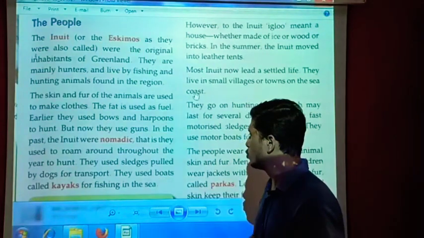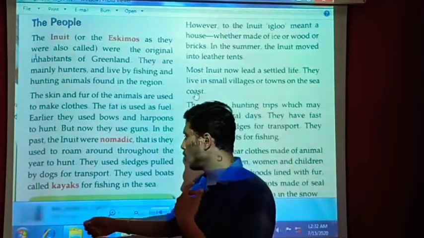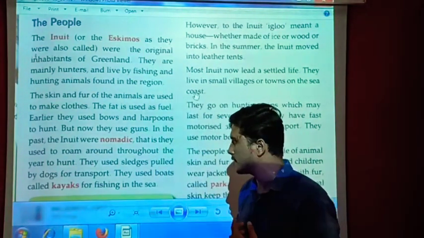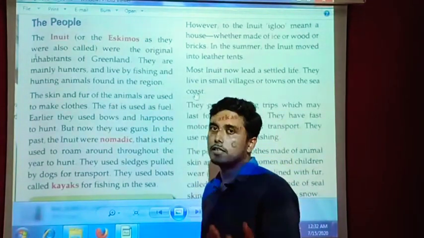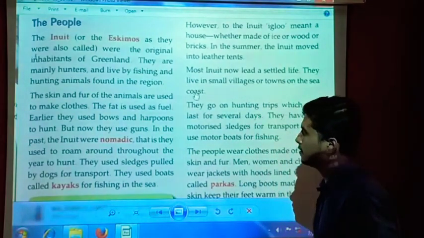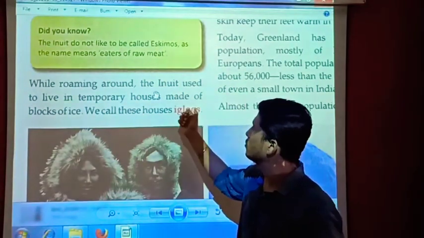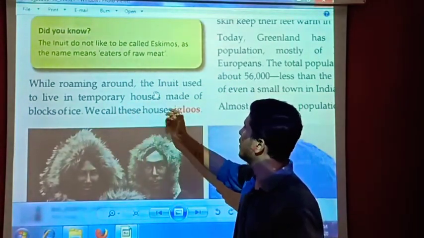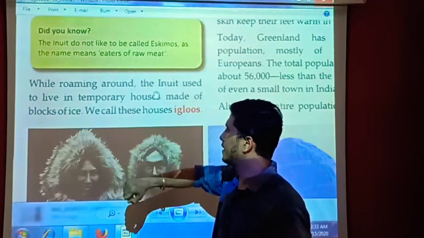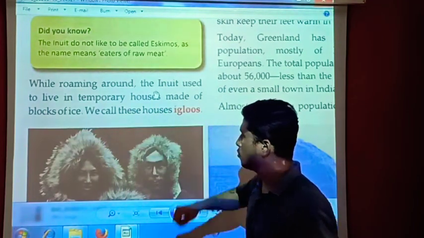So they use boats called kayaks for fishing in the sea. While roaming around, they used to live in temporary houses made of blocks of ice. We call these houses igloos.